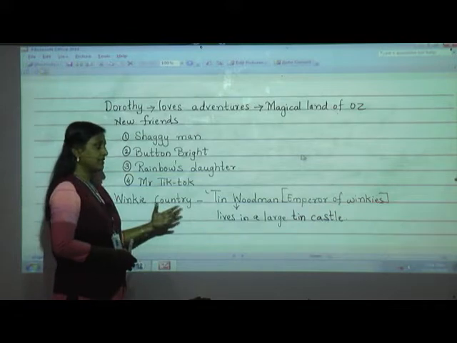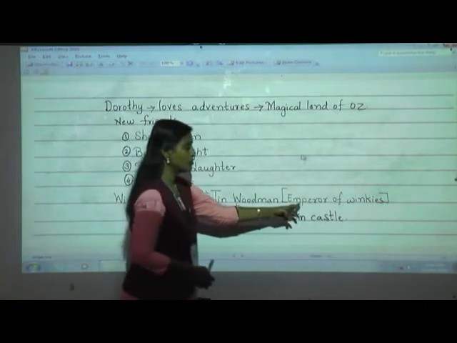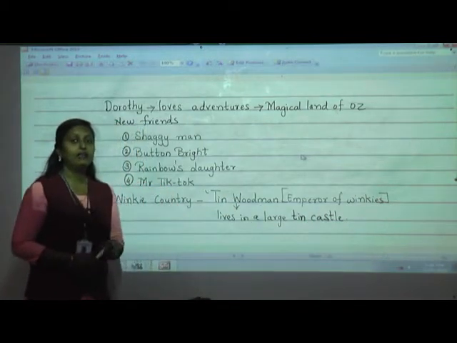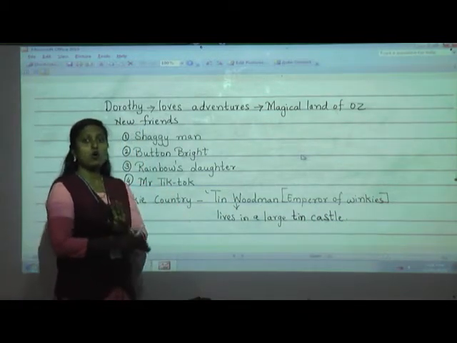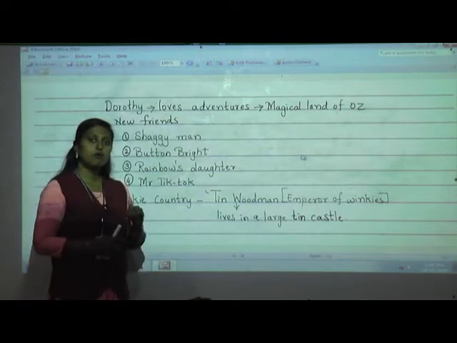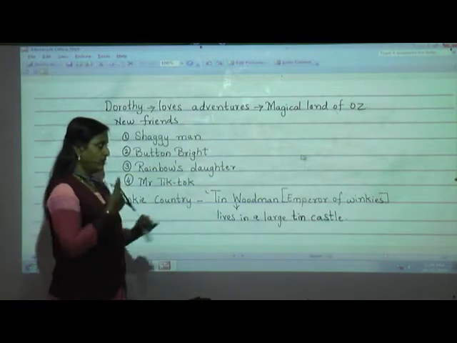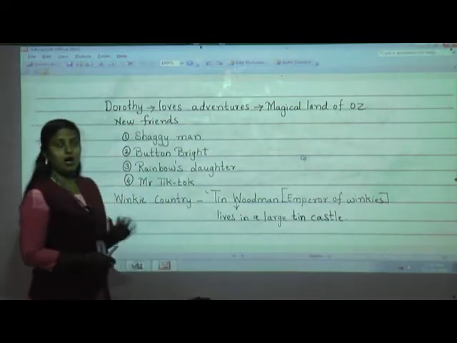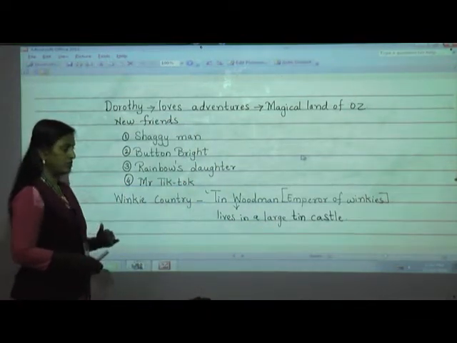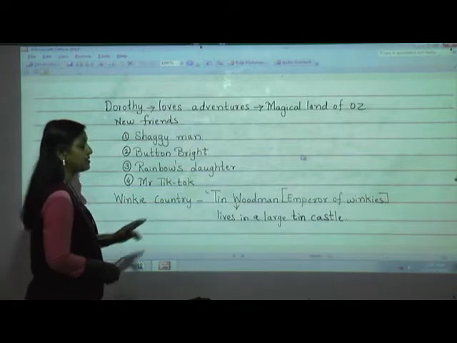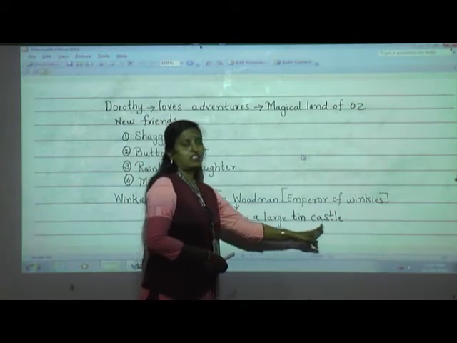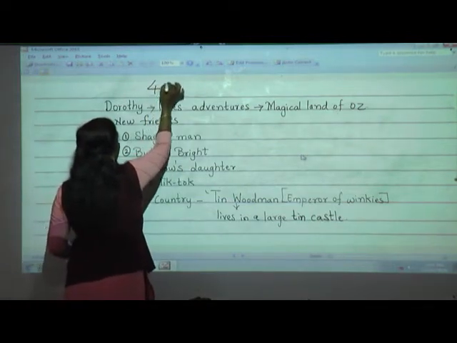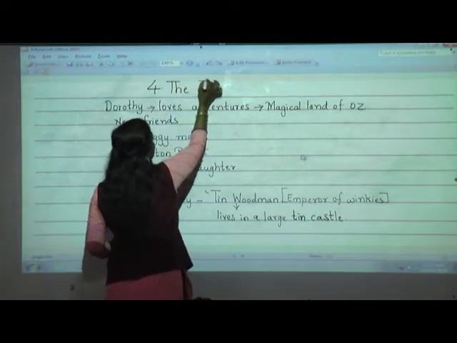The emperor of the Winkies was a Tin Woodman. And in this country all the things were made of one metal, that is tin. For example, the emperor's house, or the emperor's palace, wherever he lives, was made of a large tin castle. So our lesson name is the Emperor's Tin Castle.